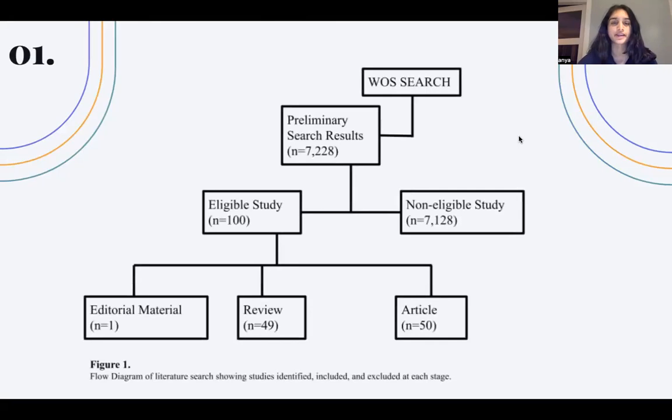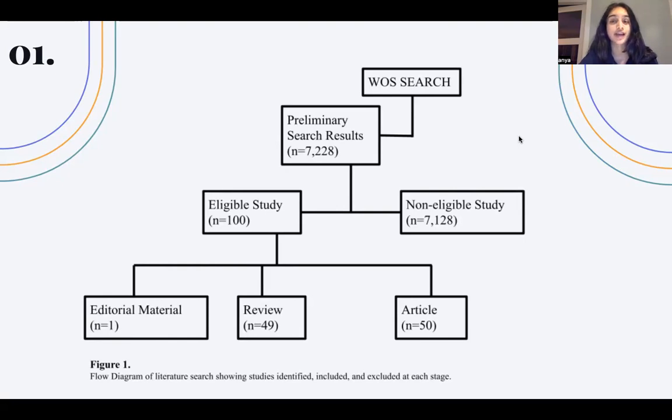In Figure 1, Mapping Analysis, we can see that our preliminary research in Web of Science yielded us with a massive group of 7,228 results. Next, utilizing a filter to sift out the top 100 most cited articles, we created a group for an eligible study, as each of these articles had merit in our field.